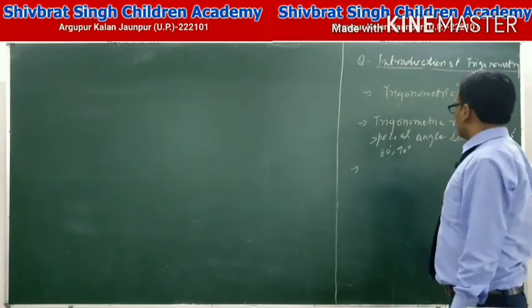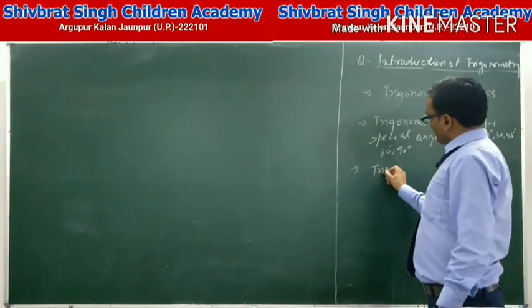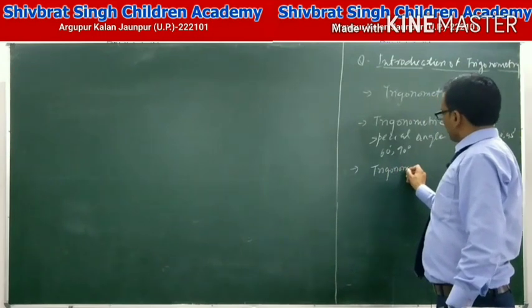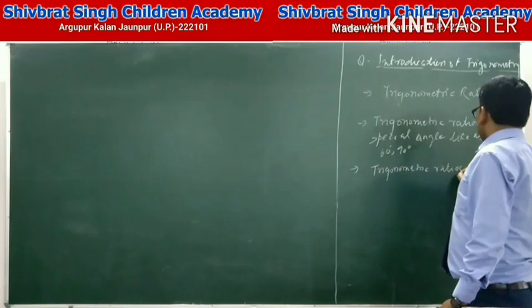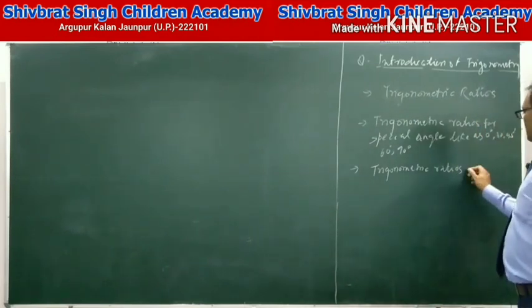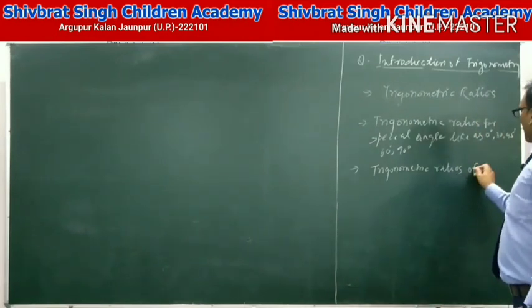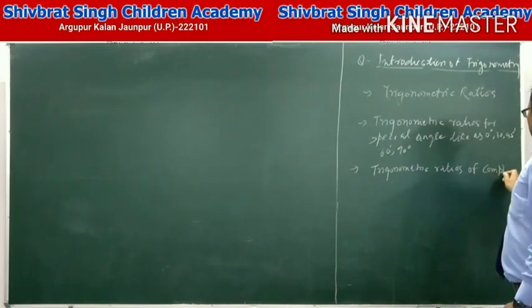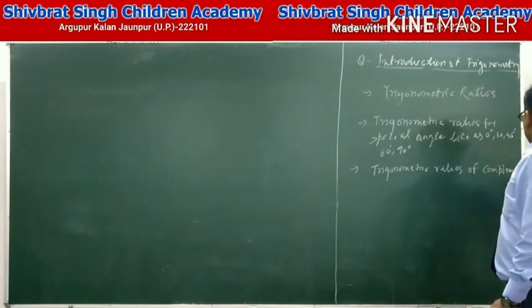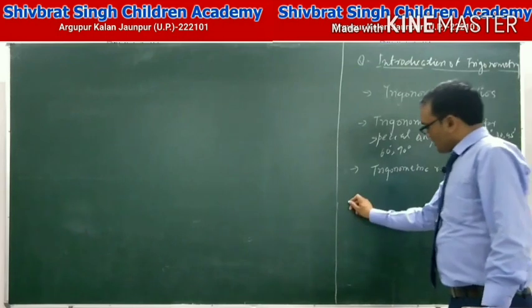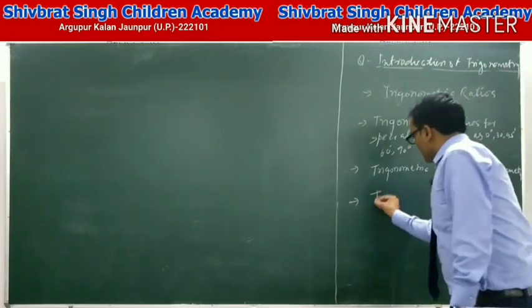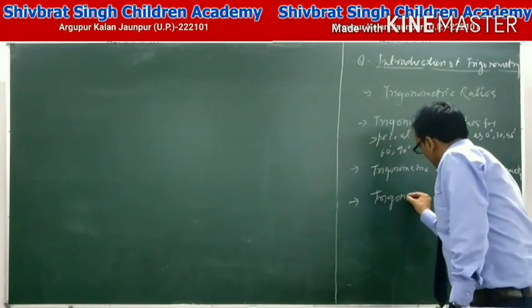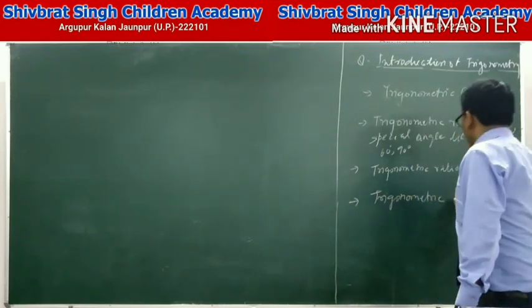The third point is trigonometric ratios of complementary angles. And the fourth point, a very important one, is trigonometric identities.